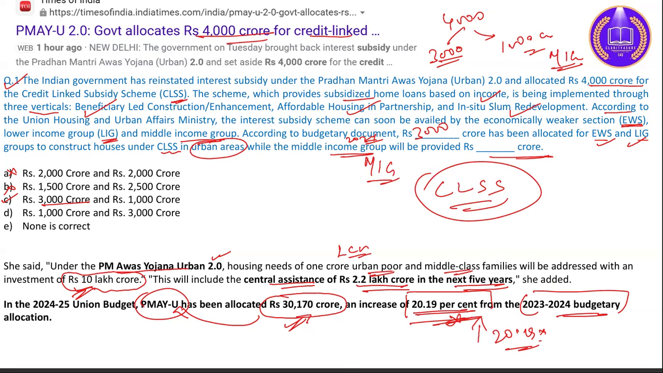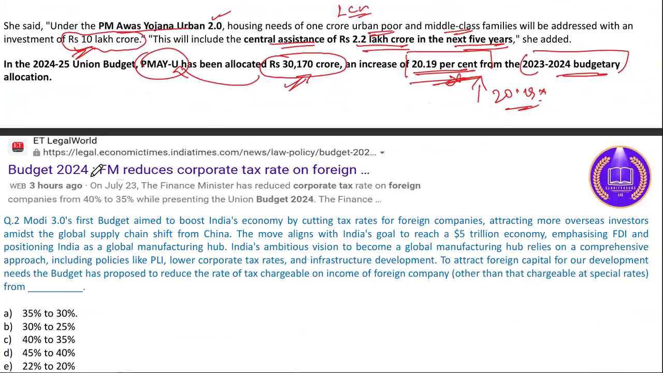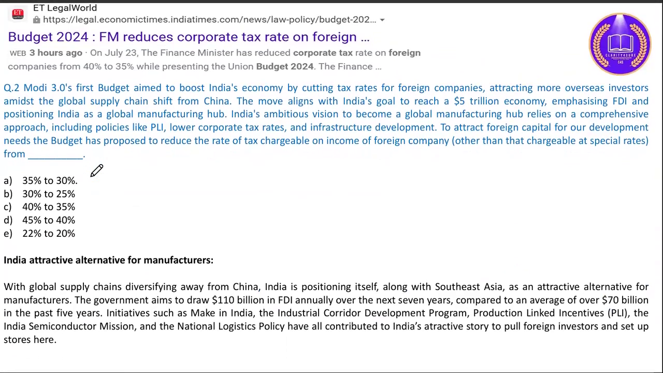All right, let's move on to the another question. See, Finance Minister reduces the corporate tax rate on foreign companies. So, Modi 3.0 first budget aimed to boost India's economy. What is the reason behind this reduction? You need to identify what is the reason behind this reduction of the corporate tax for foreign companies.